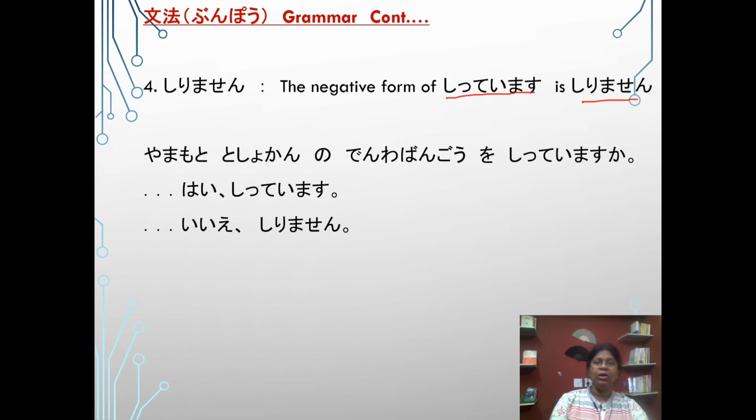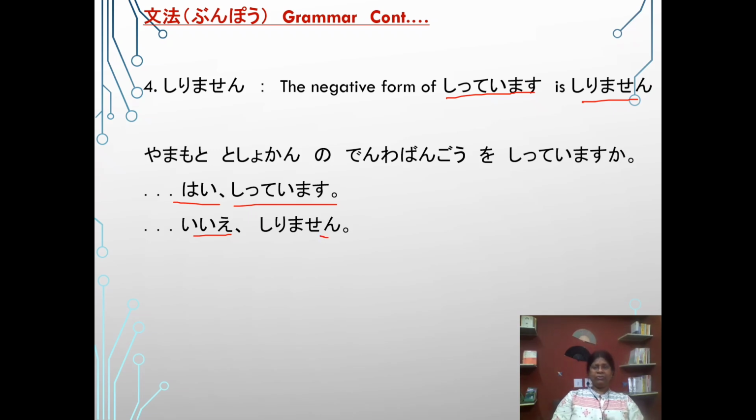But look at the sentence, you can understand. Yamamoto Toshokan no denwa bango o shitte imasu ka? Do you know the Yamamoto library's phone number? Two answers can be possible. One is positive, another is negative. If it is positive, hai, shitte imasu. If it is negative, iie, shirimasen.